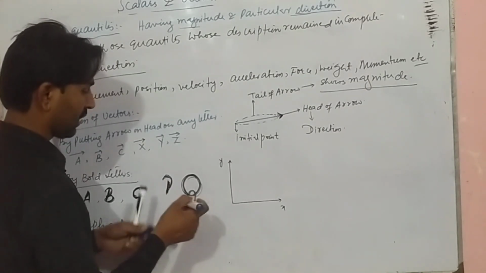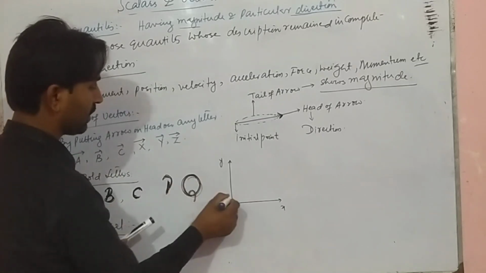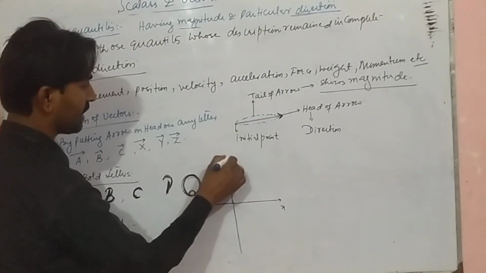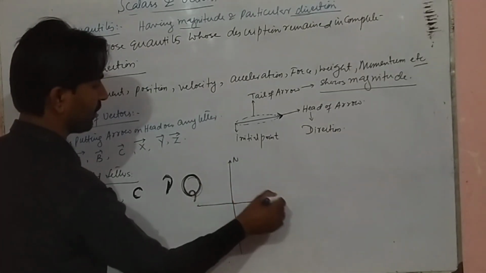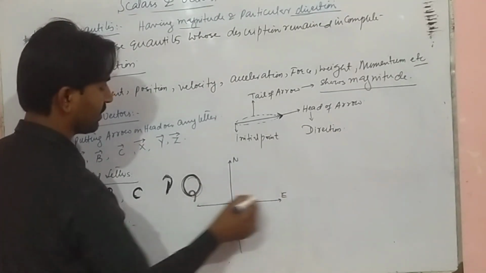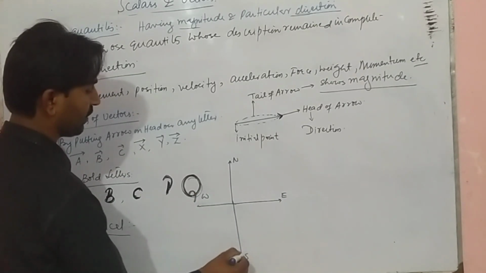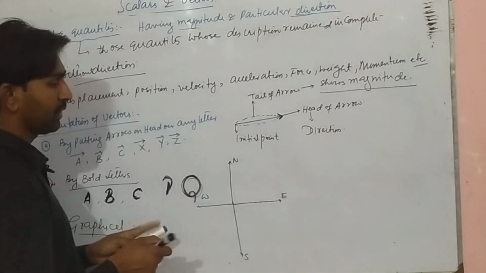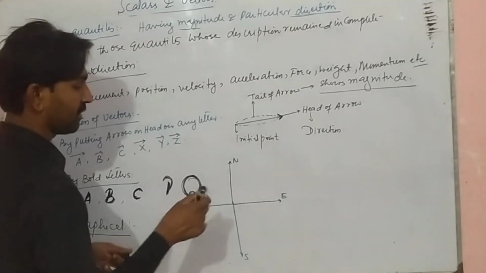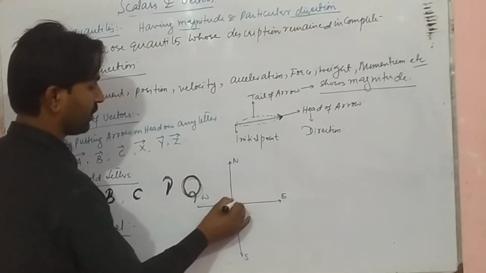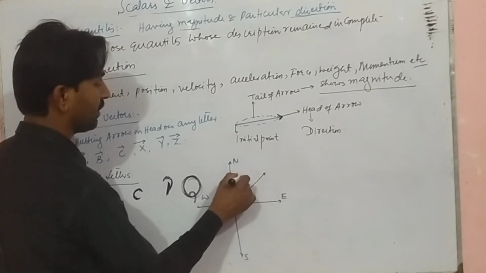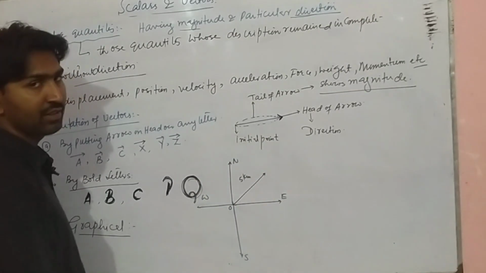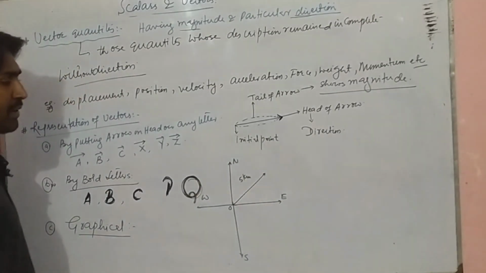Let's say this is north, this is east, this is west, and this is south. If a body is moving 5 kilometers towards the northeast direction, then this is the origin where we start the vector, and this is the 5 kilometers in the northeast direction.